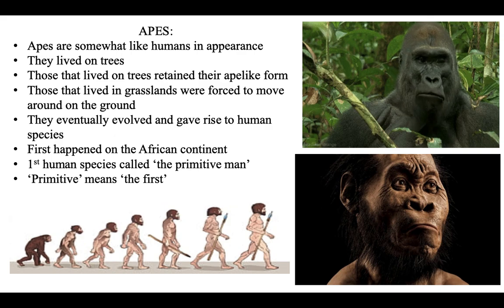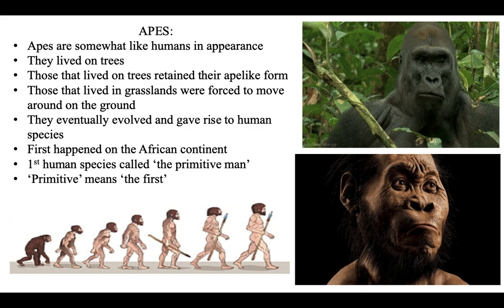The ones on trees have to climb, but those with big open space had to adjust to the environment and make certain changes. Therefore these species evolved gradually and in time gave rise to the human species.